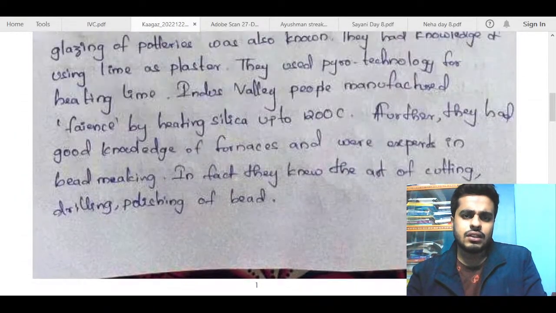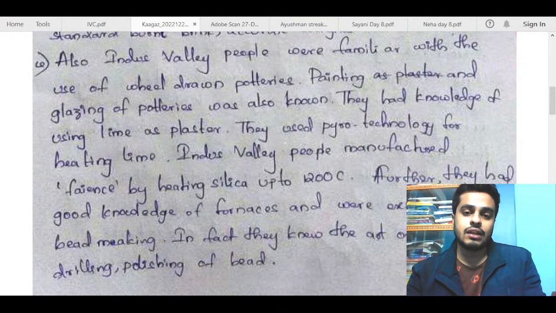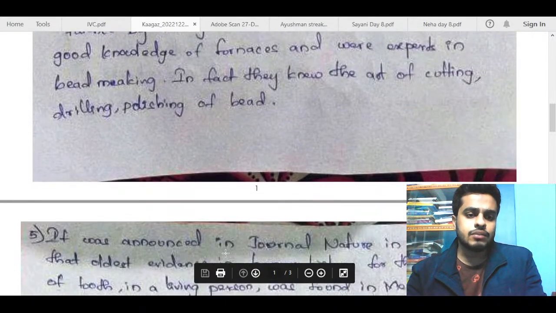I think you can just make it a bit crisp, because you just need to give examples and move on. Each statement does not need to be started afresh. So just talk about knowledge of furnaces, bead making, drilling, polishing, and all of that can be mentioned in one line. Next, we move on to this point.